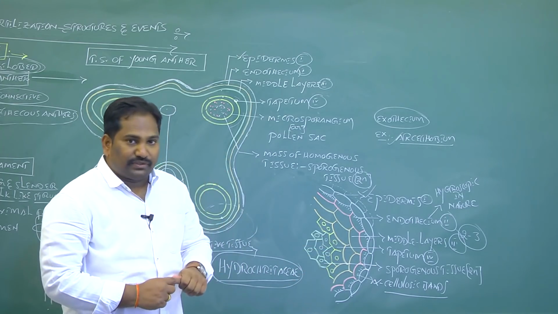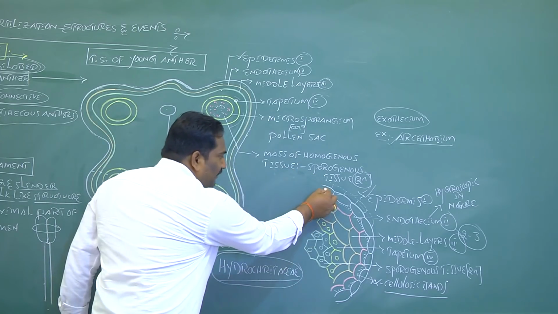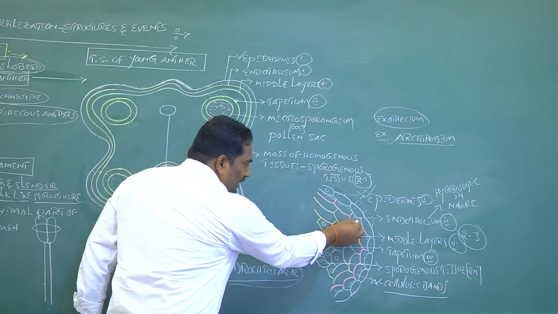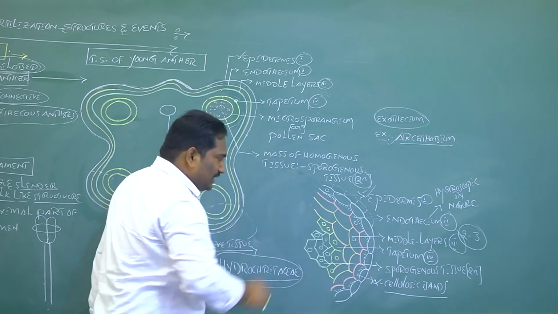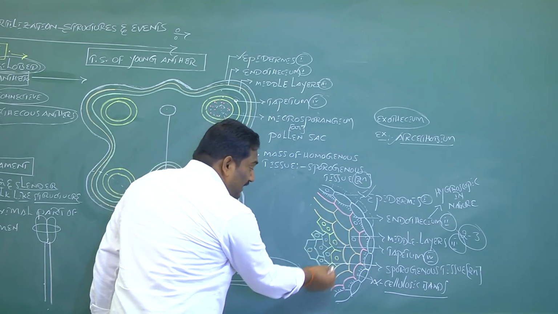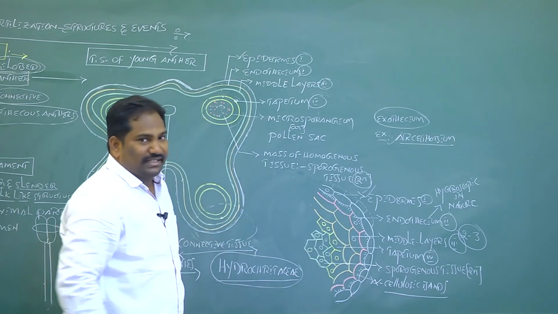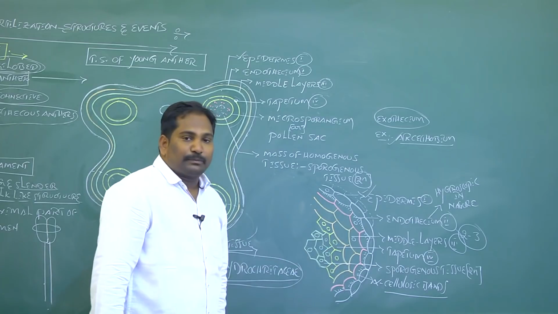First characteristic feature: generally, in epidermal cells, endothecium and middle layers, each cell has one nucleus. But in tapetal cells, each cell has either one nucleus or more than one nucleus. This is the second characteristic feature of tapetum.